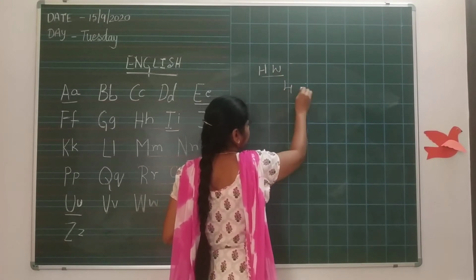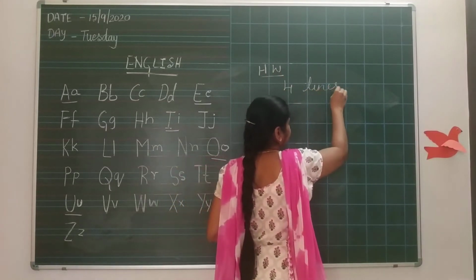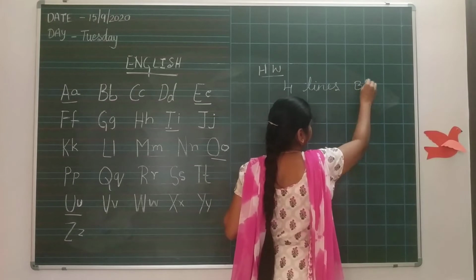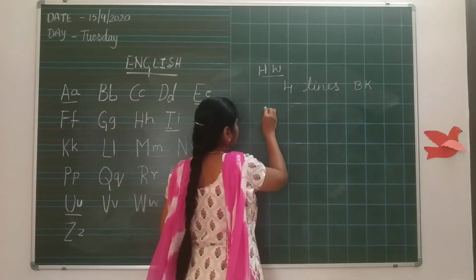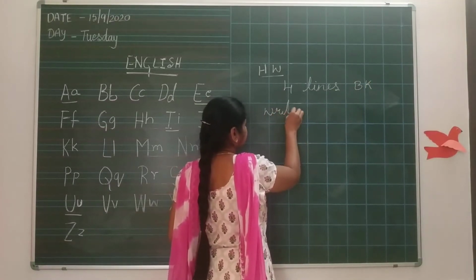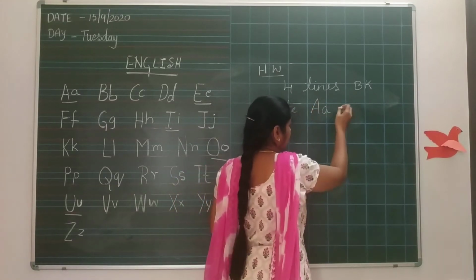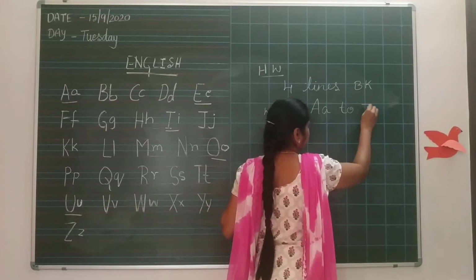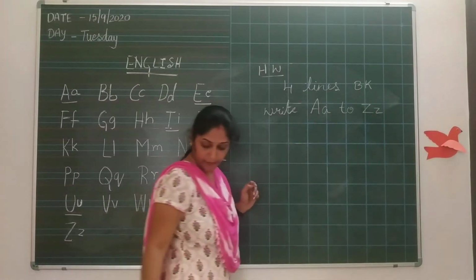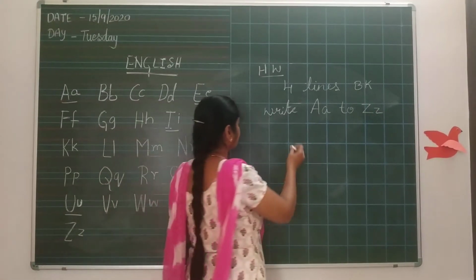take a 4 lines book, write A to Z. Okay?